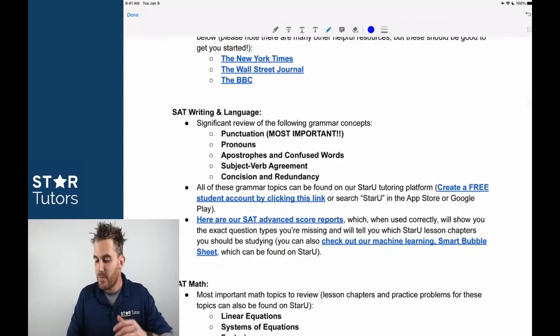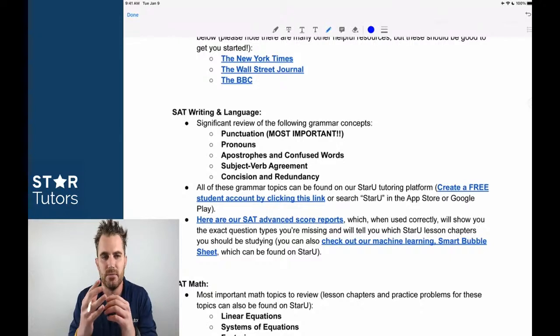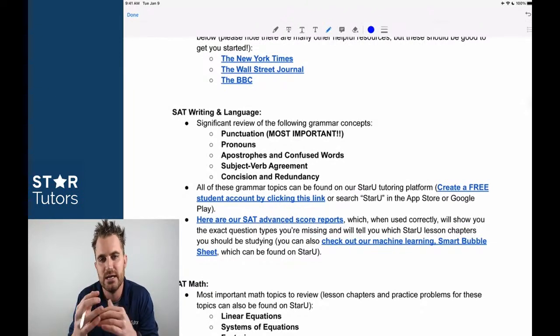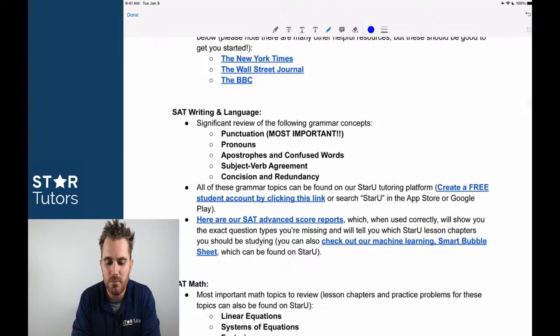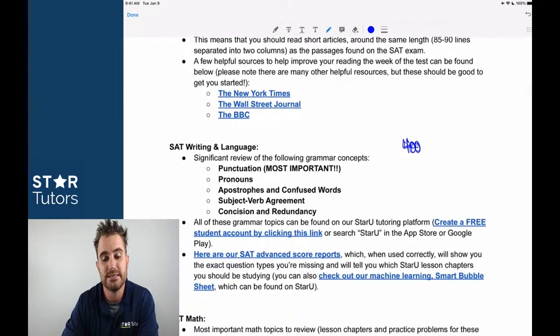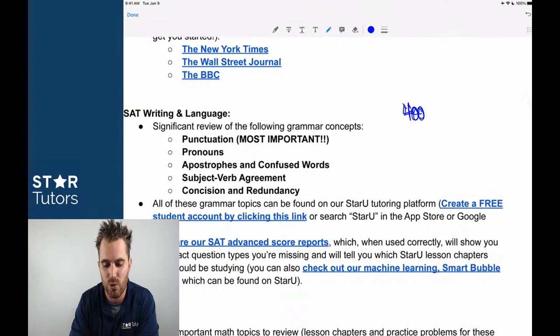And remember that every section is worth relatively the same amount. The breakdown is a little goofy, but relatively speaking, every section is worth 400 points. That gets a little goofy with the math sections and the balance between those two. But for the most part, we can say that the writing and language test is 400 points, and we can also say that the much more difficult reading test is also 400 points. So for the same reasons I just mentioned for why we don't have you study for the reading test, those aren't the 5 most important topics, and those can really be found down here.